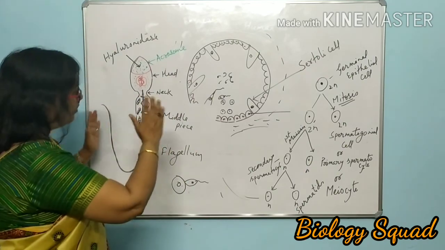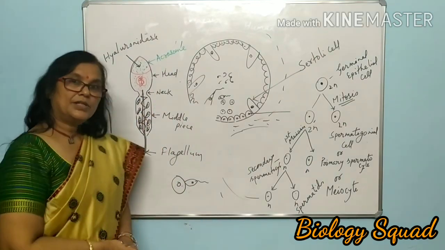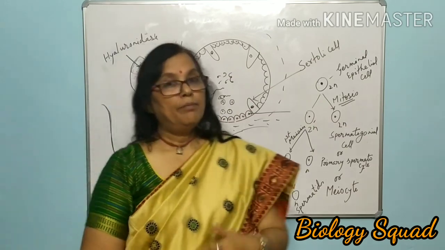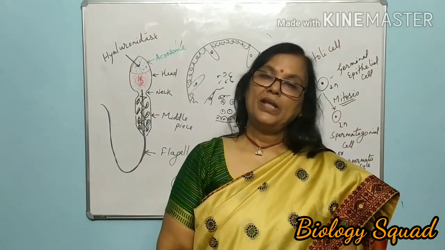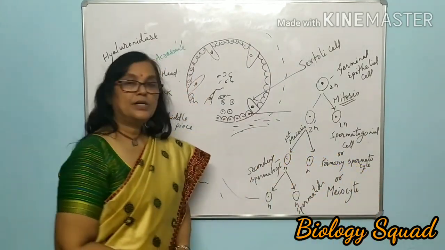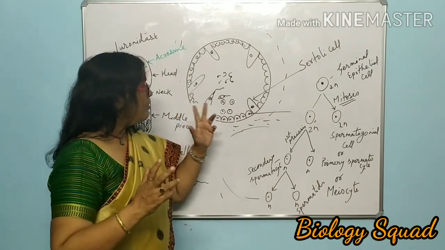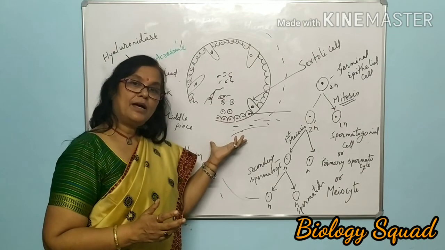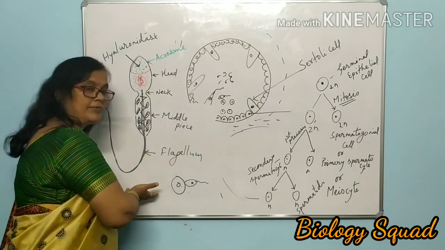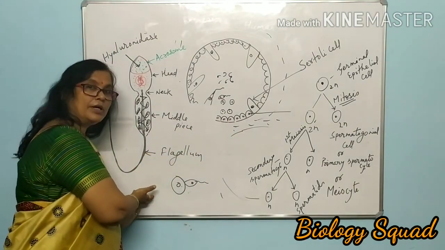So this is all about the structure of the human male reproductive system as well as the structure of the penis and the structure of the testis in detail, and the structure of sperm also.